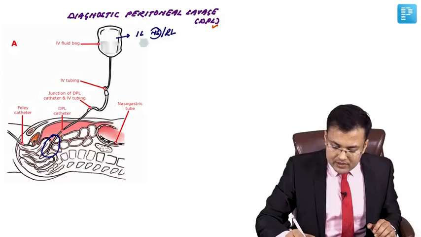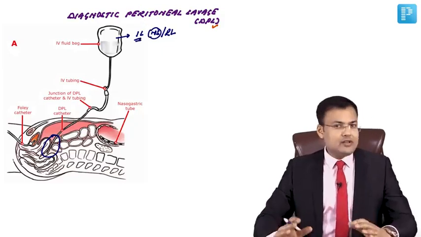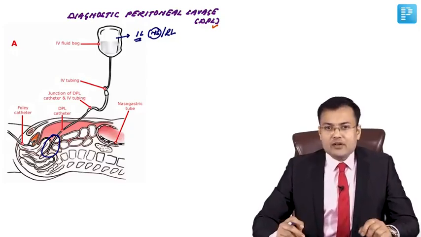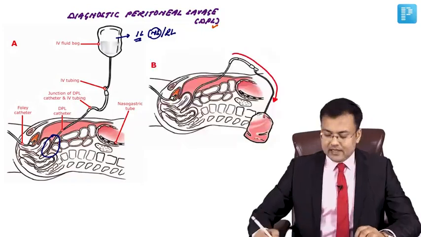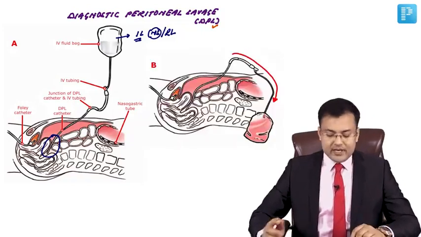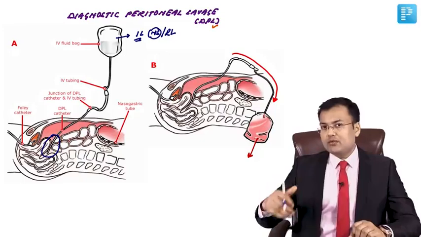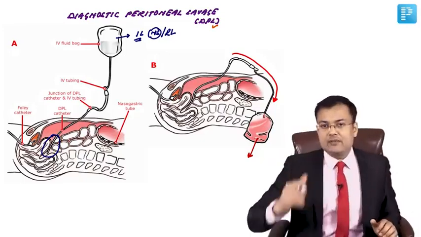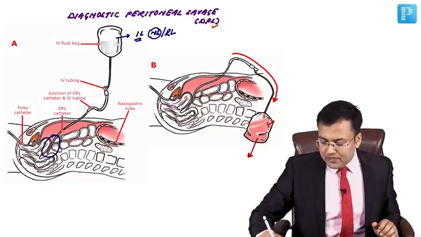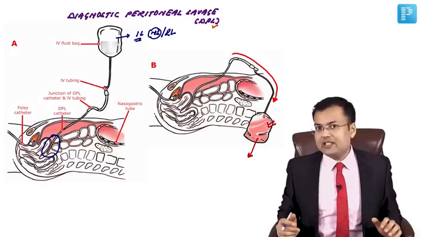So here you can see this is the bottle of IV fluid. Okay, so what happens? There is lavage. After that, when the whole fluid goes into the peritoneal cavity, we put this bottle down. So whatever fluid is collected, that effluent starts coming in the bottle, and this effluent or the lavage fluid is sent for examination.